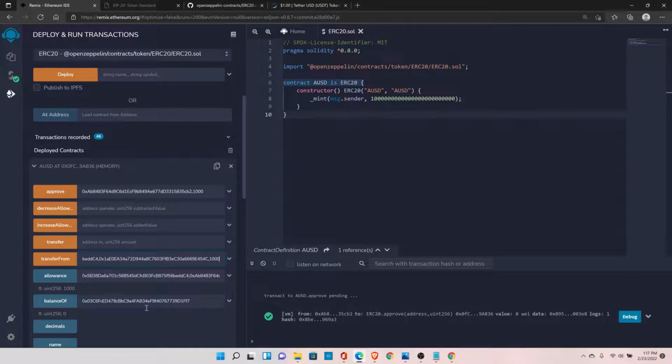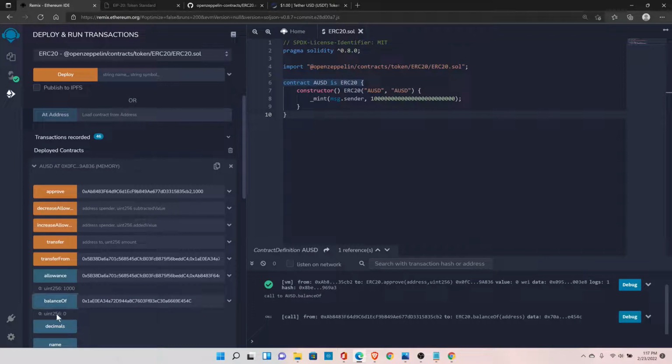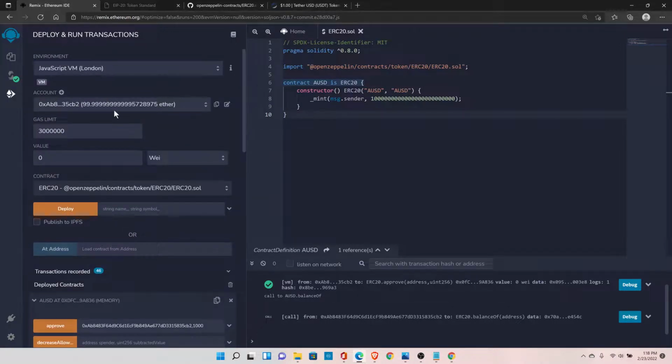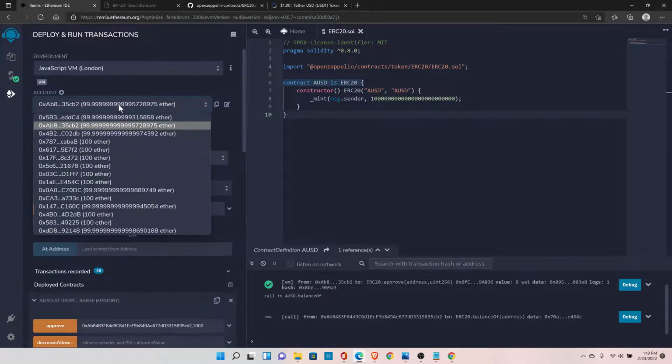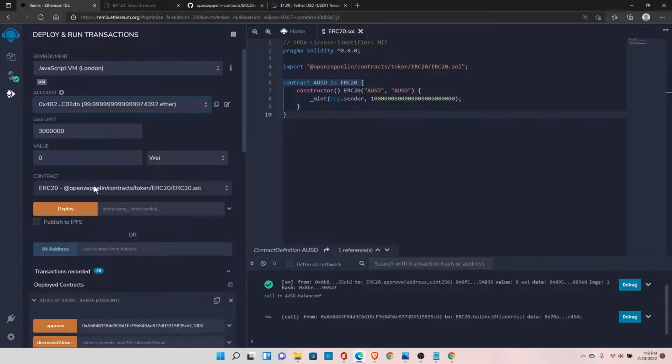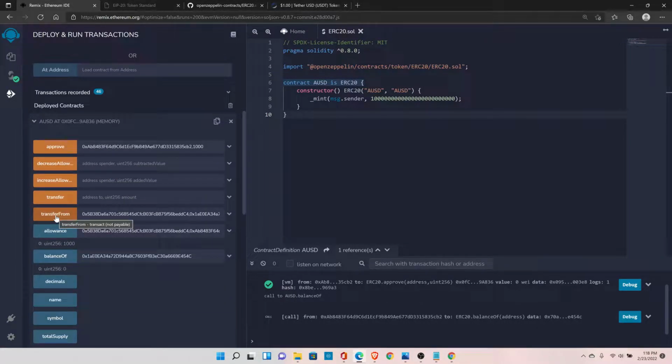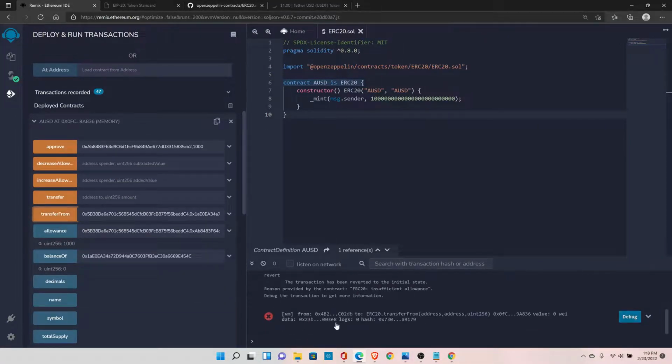So first let me show you the balance of this account. It should be 0. As you can see, the balance is 0 for this account, and when I run the transferFrom function, after successful execution, we should have 1000 wei in this account. Make sure your account is selected, because only the authorized account can call this function, because he is the only one authorized to spend the funds. If you try to call this function with any different account, it won't allow you. So let's try that first. Click on transferFrom. As you can see, it failed because this account was not authorized.